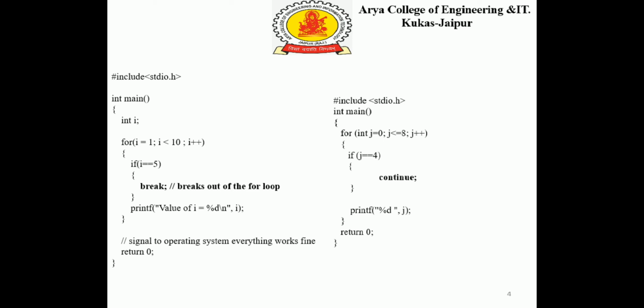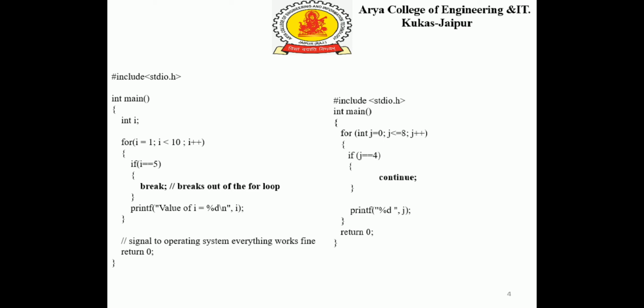Next we will see continue statement. Continue statement, how it works. When we are using a continue statement, for a given particular value of j, the next coming statements in the for loop are skipped, and directly the j value is incremented, and the block of code of the for loop will be executed for the rest of the cases.